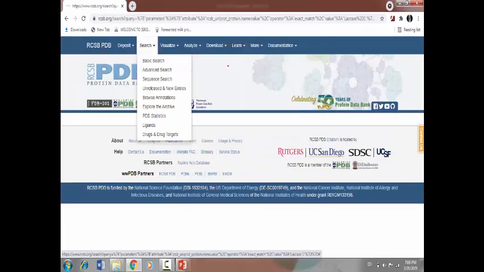Next is searching. There are various options of searching. This is what called as a hierarchy organization, properly managed website, right? We have seen that ideal characteristics of any database. So it is properly managed and boxed properly.